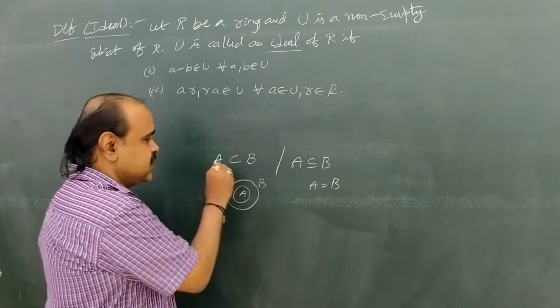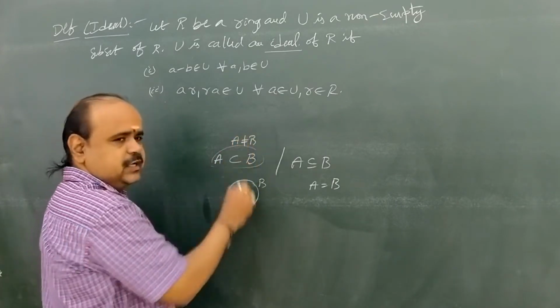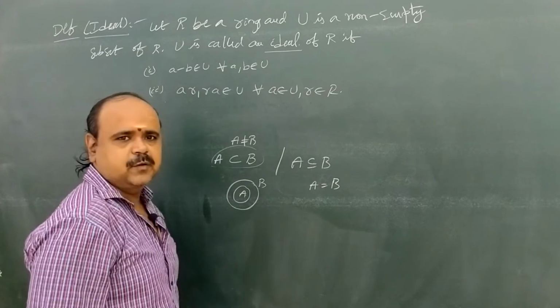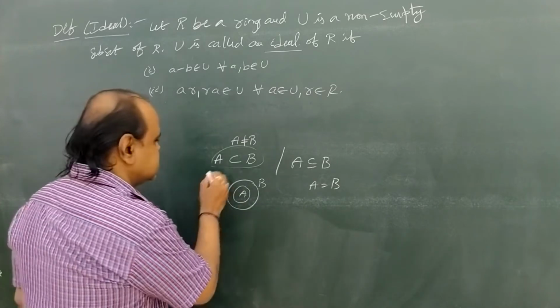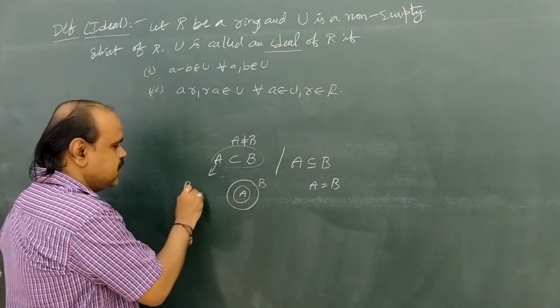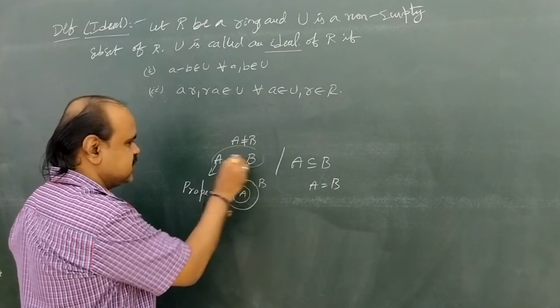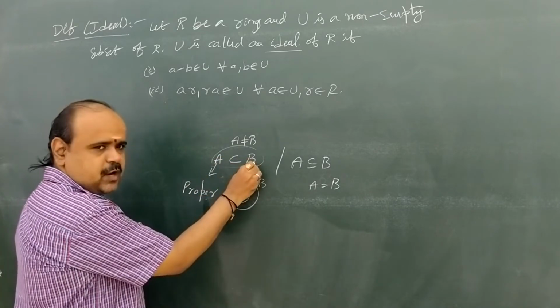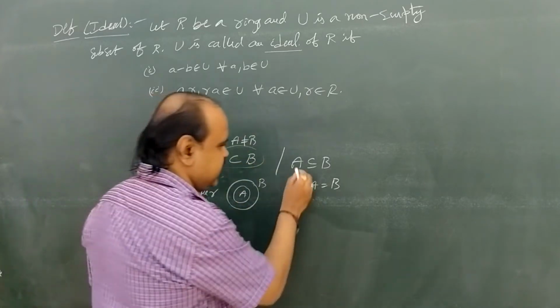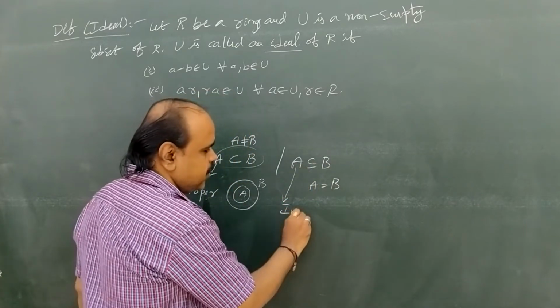But in A subset B, there is no equality. A is not equal to B. A is strictly a subset of capital B. These kinds are of sets. Here, A subset B means A is called a proper subset of capital B, whereas if we define A subset or equal to B, these types of subsets are called improper subsets.